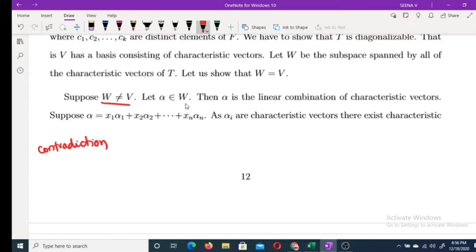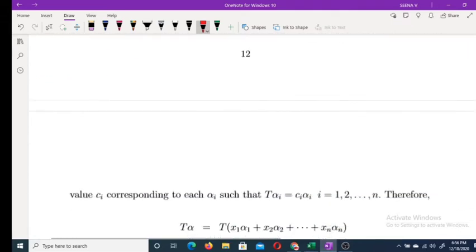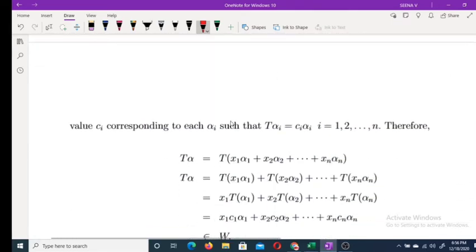Let alpha belong to W. Okay, W is the space spanned by all characteristic vectors of T. If you take any alpha belonging to W, then alpha is a linear combination of characteristic vectors. Suppose alpha is equal to x1 alpha 1 plus x2 alpha 2 plus etc. plus xn alpha n, where each alpha i is a characteristic vector, so there exists a characteristic value ci for each alpha i.